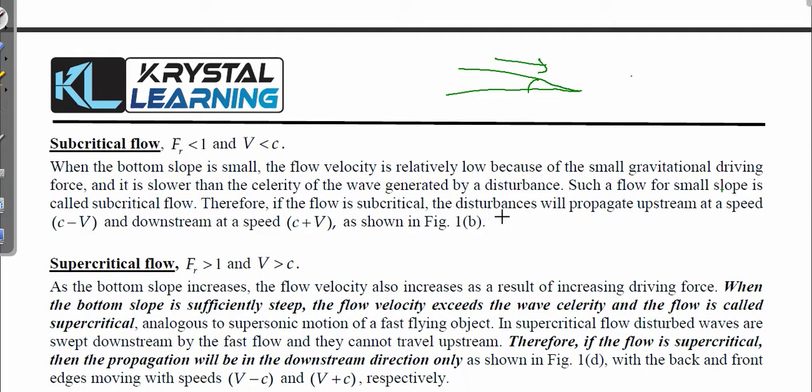Therefore, if the flow is subcritical, the disturbance will propagate upstream also and downstream also. Upstream means the backward direction, or opposite direction of the velocity, and downstream is the direction along with the velocity of the river. So this is the case we have seen in the diagram also.